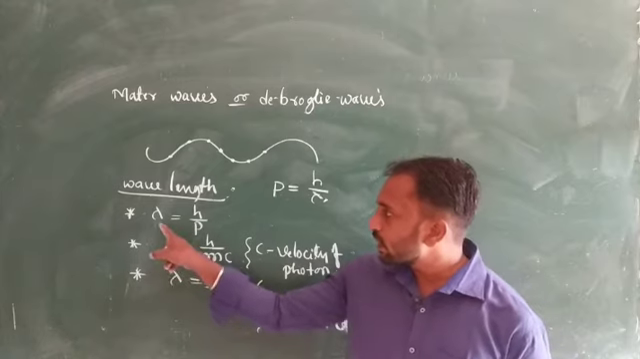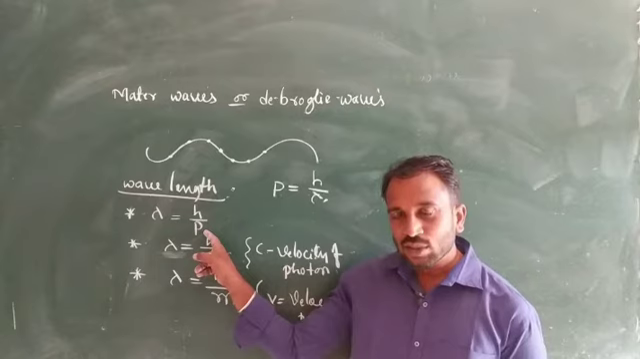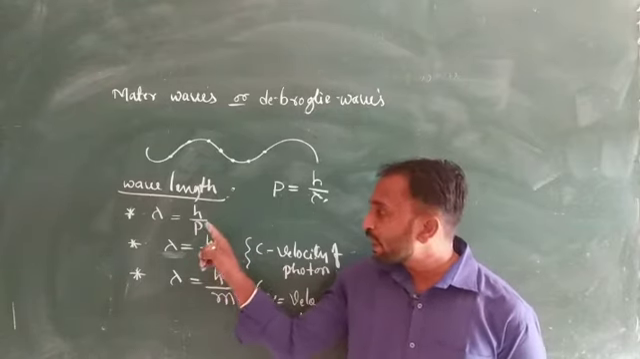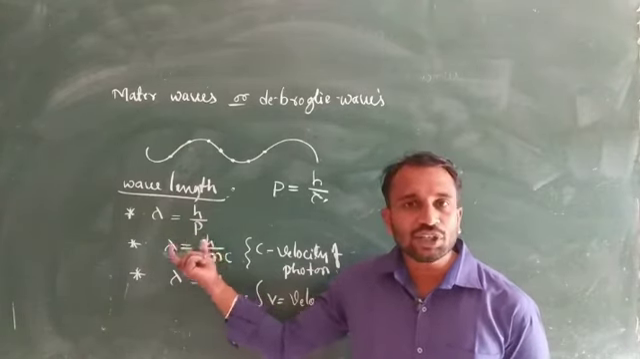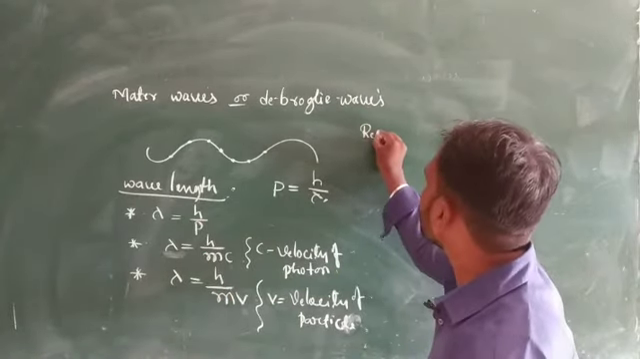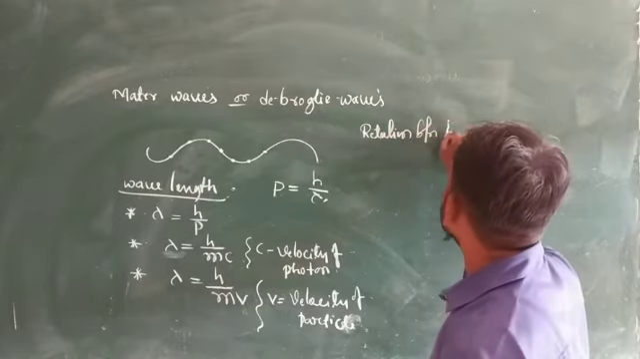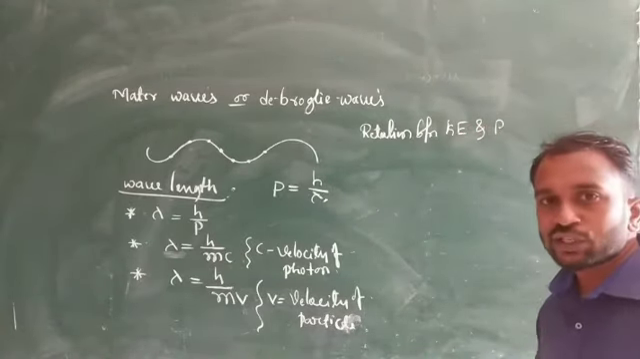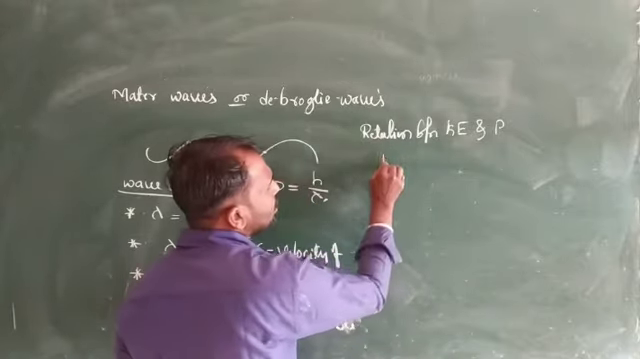Why? Because here lambda is equal to h divided by p. We know the relation between kinetic energy and momentum, so in place of momentum we just put kinetic energy. For this reason, first we need the relation between kinetic energy and momentum. So, kinetic energy and momentum.